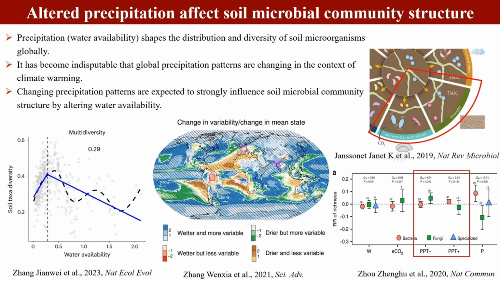Precipitation or water availability affects the geographic distribution and composition of soil microbes. However, climate warming has accelerated changes in global precipitation patterns. Such changes are expected to strongly affect soil microbes and related ecological processes by increasing water availability or causing drought.